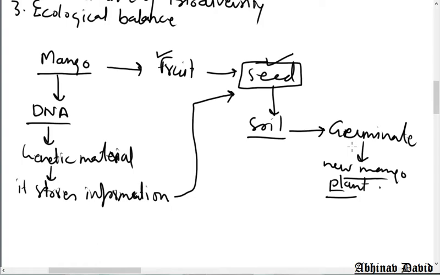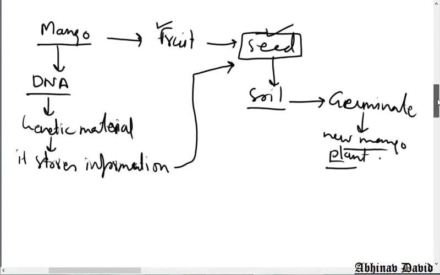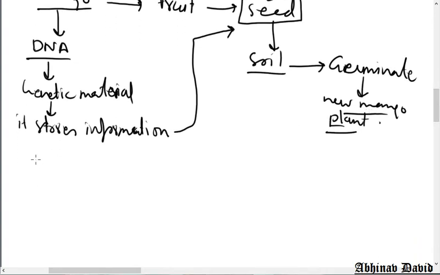But again, one more question is there. If the mango plant gives its own DNA to the seed, then the mango will not have the DNA, and it cannot control its own different activities. So it cannot give its own DNA, but what it does is copy the DNA.